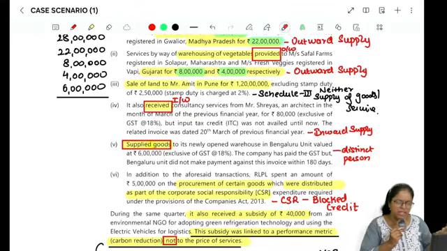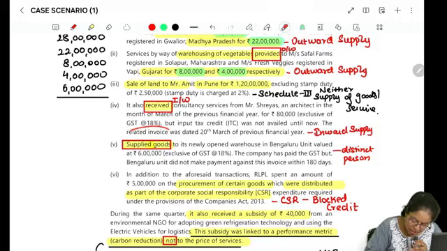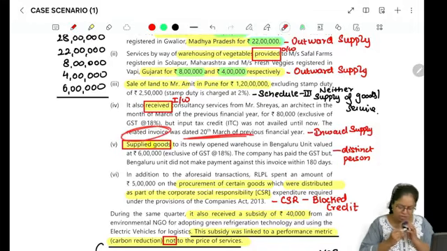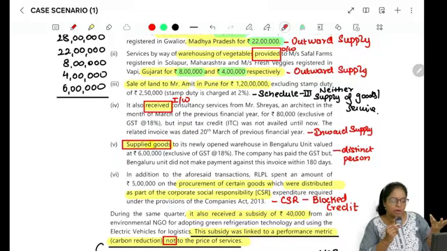Okay, no problem. Actually, you can take the ITC from the end of the financial year. You can take it before 30th November or the date of filing the annual return, right? So if it is before that, yes, you can take the ITC. The related invoice was dated 20th March of the previous year. You can take the ITC either before 30th November or the date of filing the annual return, whichever is earlier.